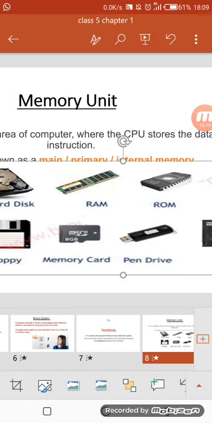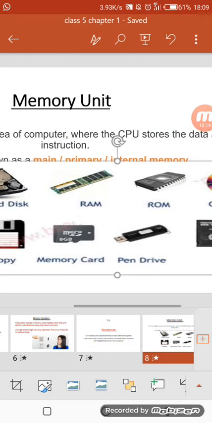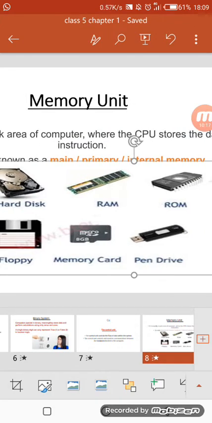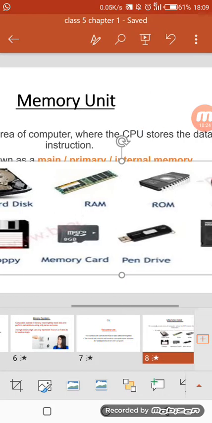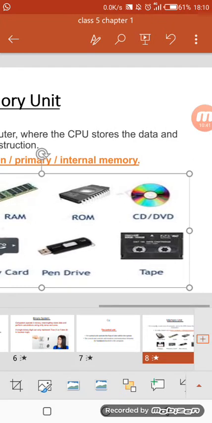See, memory card. Where is a memory card used? We use a memory card in our phones, right? It is a chip-like thing, and we use it to store songs, images, videos. Next we have pen drives. A pen drive is a very small object. It is also used to store videos, images, music, and all other documents also. It is also a storage device.